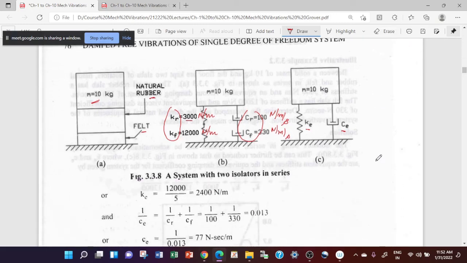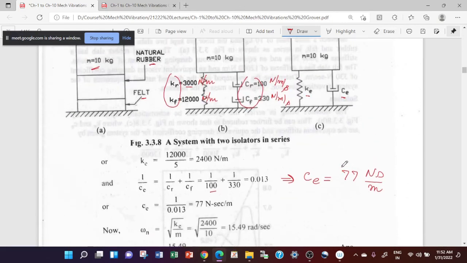Similarly, I can find Ce. Your Ce will be nothing but 1 upon 1 upon 100 plus 1 upon 0.30. It becomes 0.13, or I can say Ce will become 77 Newton second per meter. So this is the simple mass system which I have just analyzed.